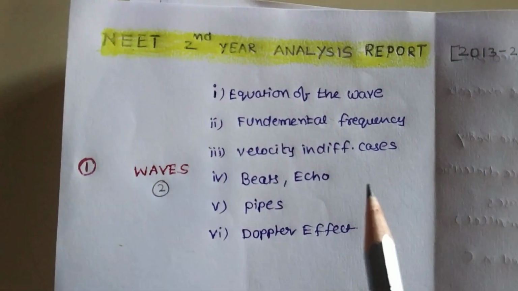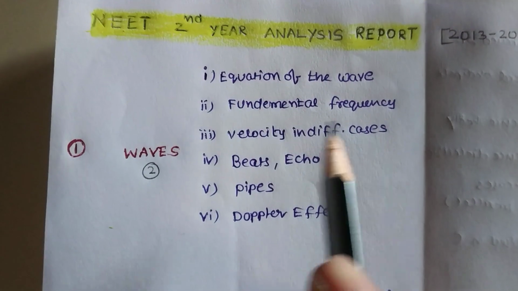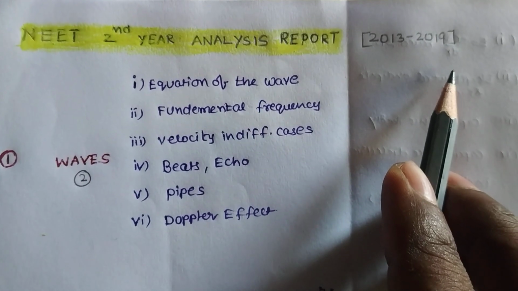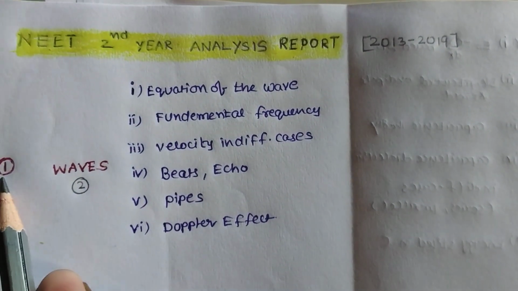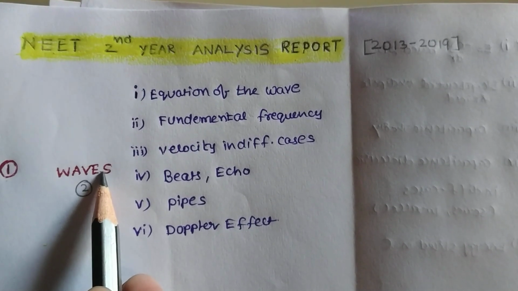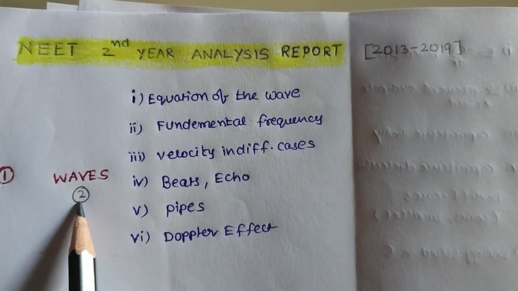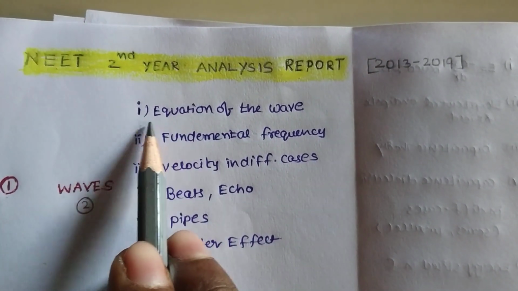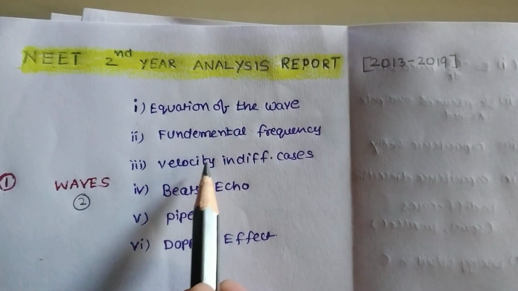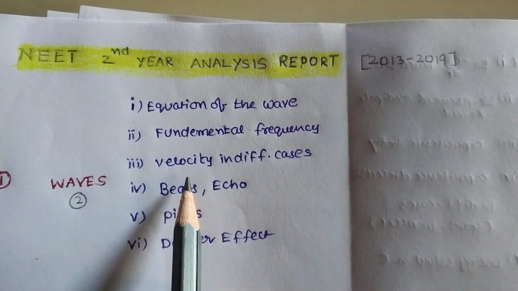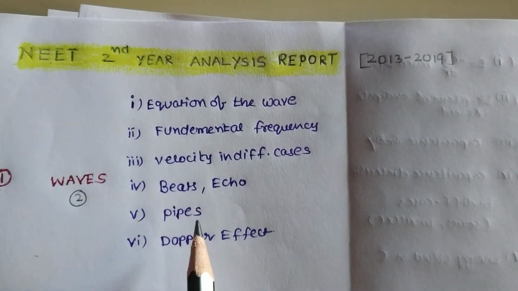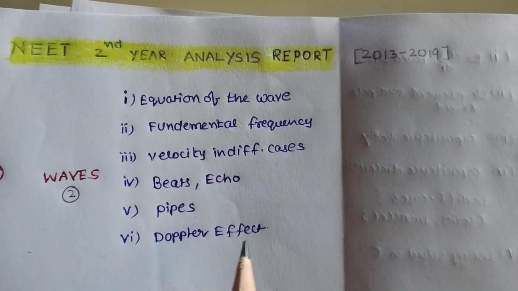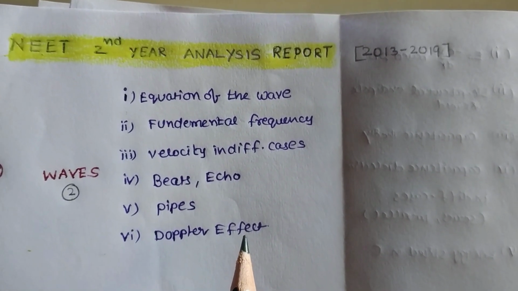Hello students, today I am going to discuss the NEET second year analysis report from 2013 to 2019. I am explaining the first chapter, which is waves. In that, two bits are coming. The important topics revised in this chapter are: first, equation of the wave; second, fundamental frequency; third, velocity in different cases; fourth, beats and echo; fifth, pipes; and sixth, Doppler effect. That is the first chapter.